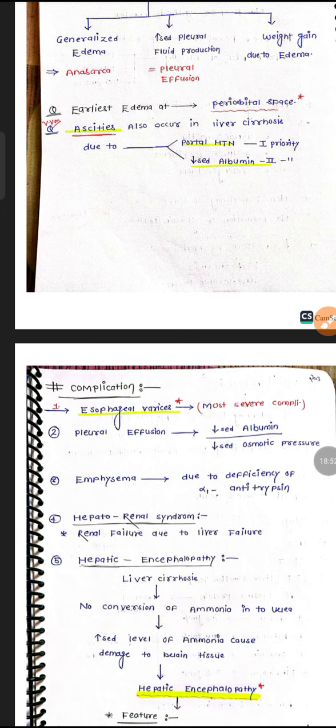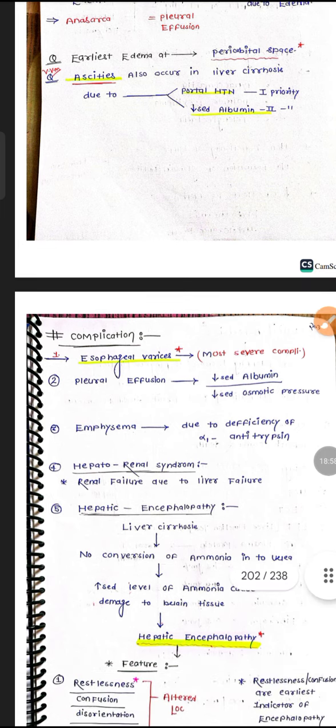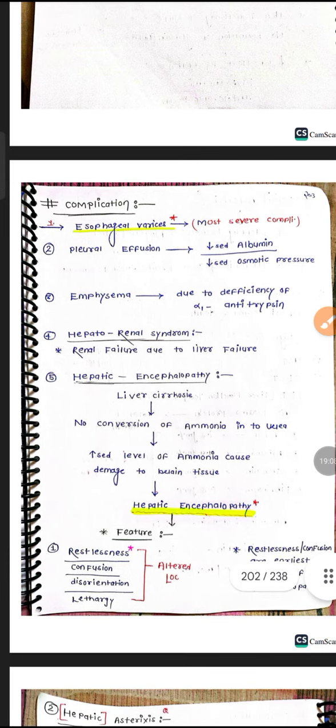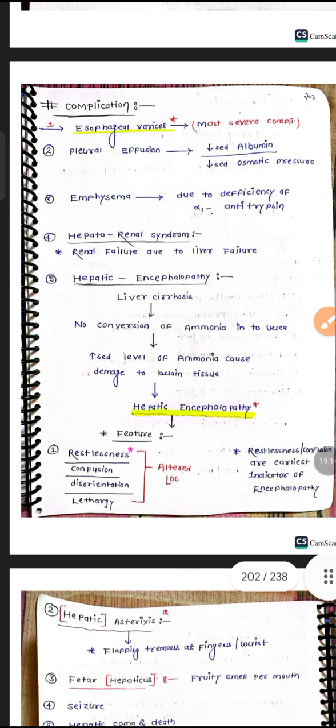Hepatorenal syndrome, renal failure also: because of liver failure, the patient may go into renal failure also. Hepatic encephalopathy, what will happen? Because of the accumulation of ammonia, urea in the blood, brain tissue will be damaged. That time hepatic encephalopathy will also be seen.